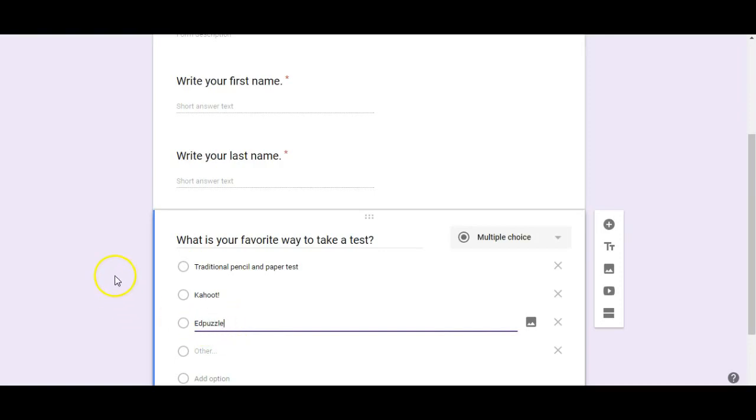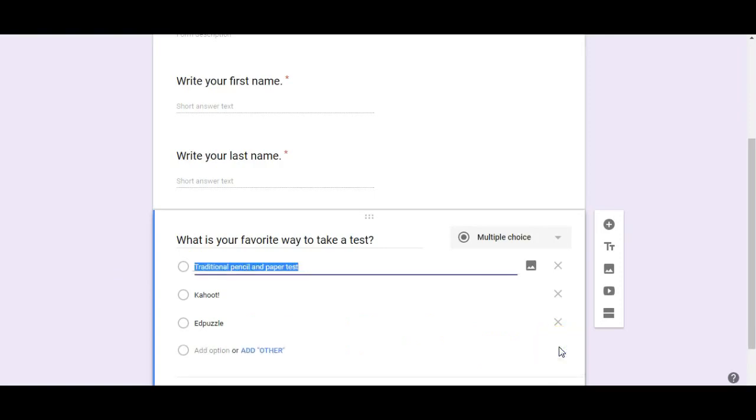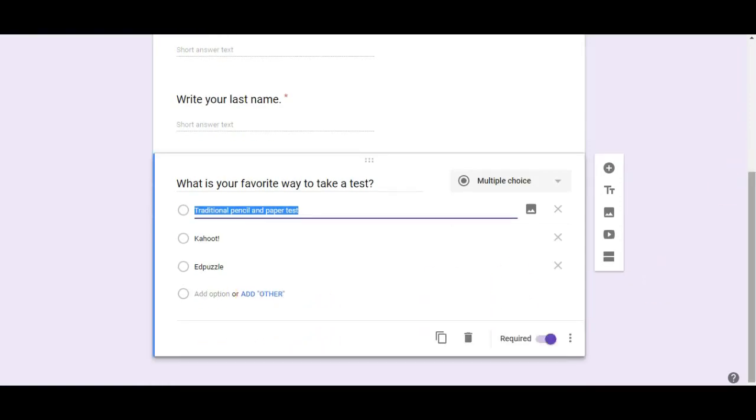Okay, so those are 3 choices I will give my classmates. And I could add another one if I wanted to by clicking add option right here, not add other. Add other means you're giving them a chance to add something different. Okay, now that's one question.